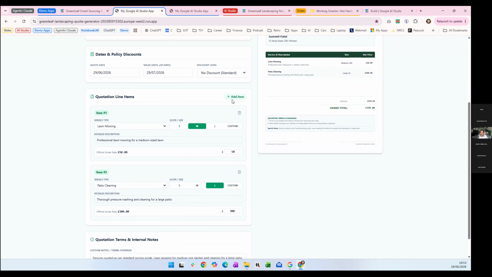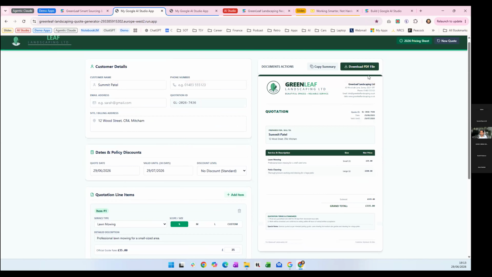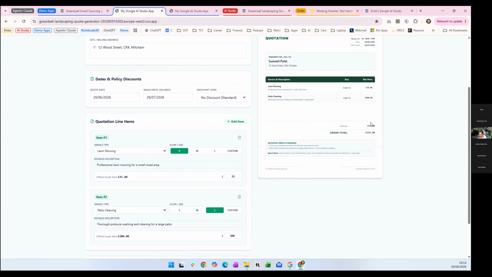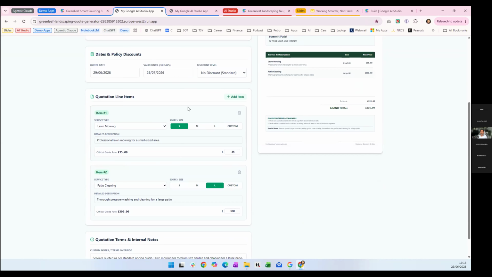What's also good is it's taken in that requirement I gave it about being able to edit this if I needed to, so I can make changes. And the app is already smart enough to know if I changed it to small, what the price should be. And also the PDF over here is also updating, which is, again, I'm impressed by that. So I also have the option if I needed to add additional items as well. So it's kept the ability for me to edit that.